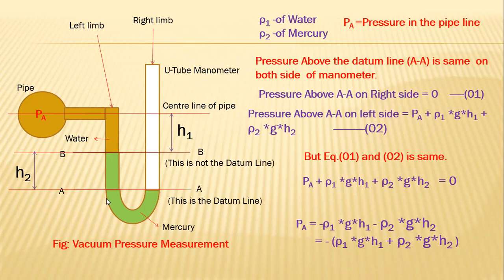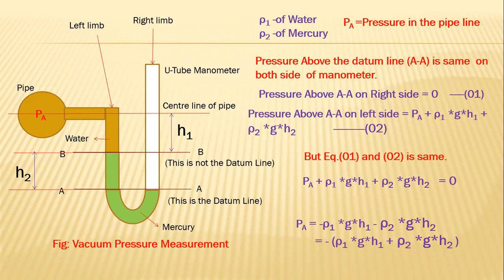At the same time, how many fluids are above the datum line on the left side? Two fluids. One is mercury and another is water. So can anybody tell me what is the height of the water column in the left limb from the center of the pipeline?